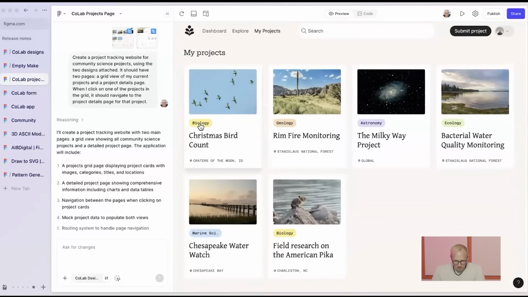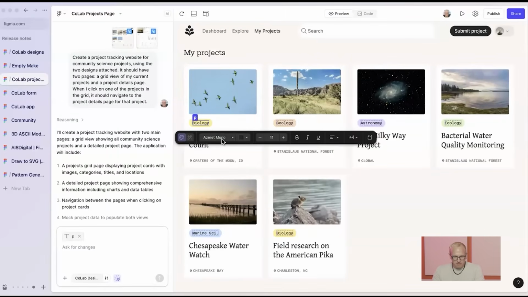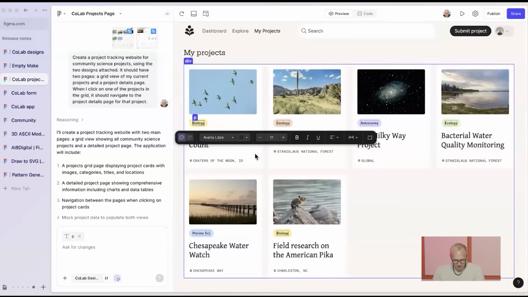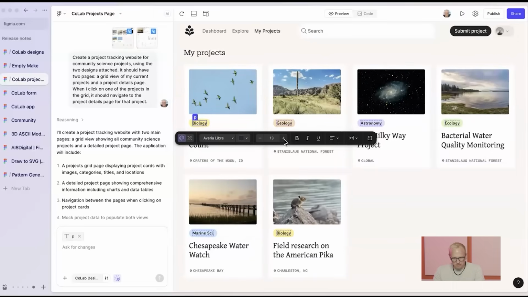Now, something's not quite right. I feel like I wanna tweak the font a little bit on this category badge. So I'm gonna grab our point to edit down here, and I can click anywhere in the Make and make quick tweaks. So let's pick a font. Maybe we'll pick this other font, make that a little bit bigger.